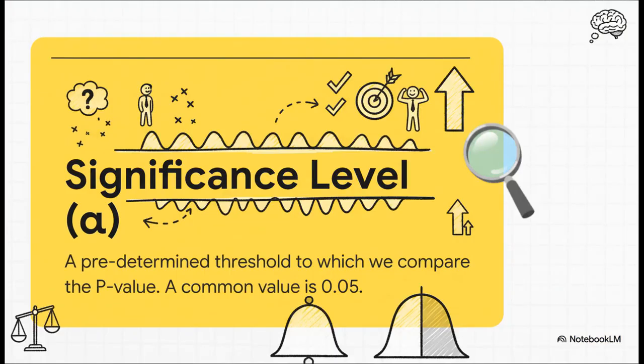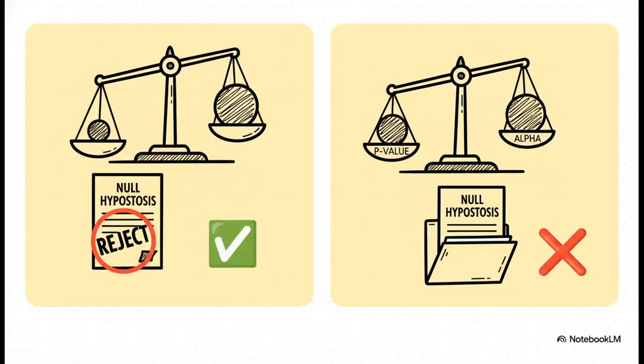Now, to make sure we're not just going with our gut, statisticians use a cutoff point they decide on before they even look at the data. It's called a significance level, or alpha. A really common one is 0.05, or 5%. Think of this as our line in the sand. If the chance of our result happening randomly is less than 5%, we're going to say it probably didn't happen randomly. And the rule for the verdict couldn't be simpler.